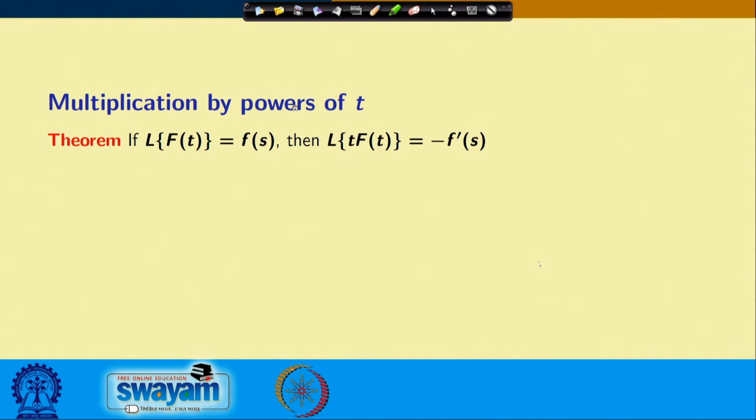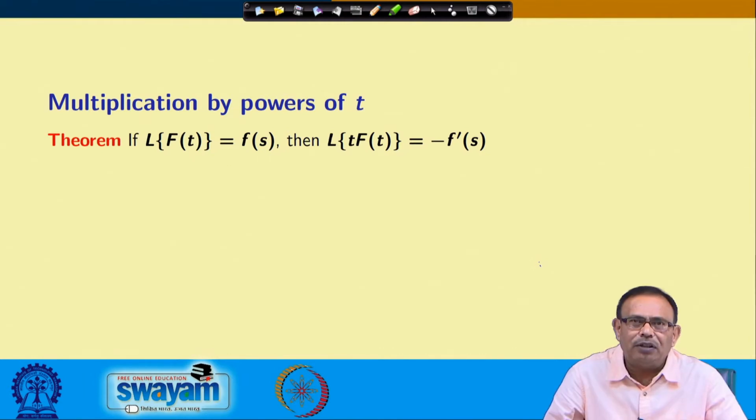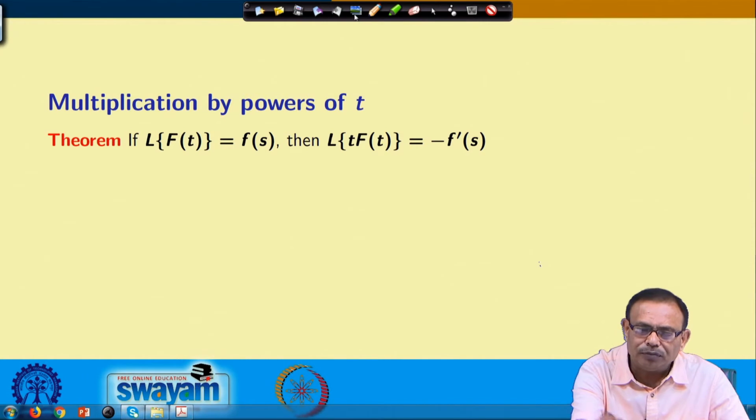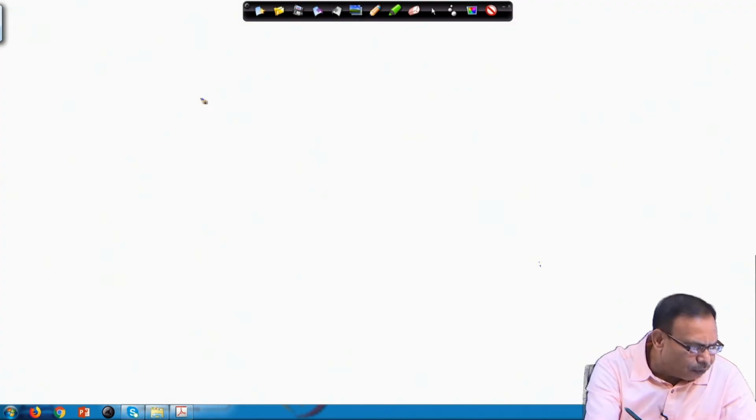If the Laplace transform of f(t) is F(s), then the Laplace transform of t into f(t) equals minus F dash s. Means, if I know the Laplace transform of f(t), and I multiply the function by t, then the Laplace transform of t into f(t) will be nothing but minus F dash s, that is minus the derivative of the function. Let us see the proof.